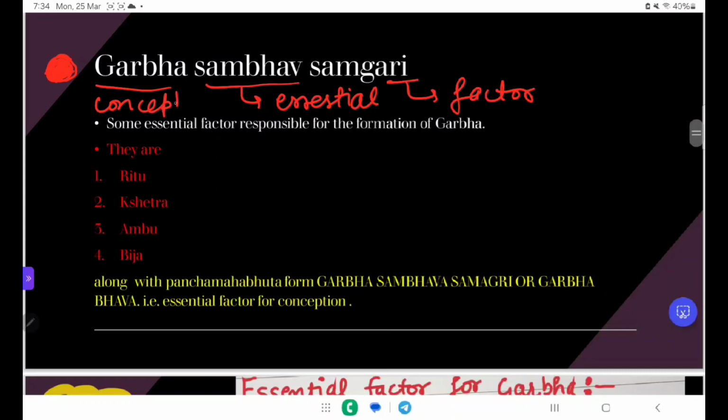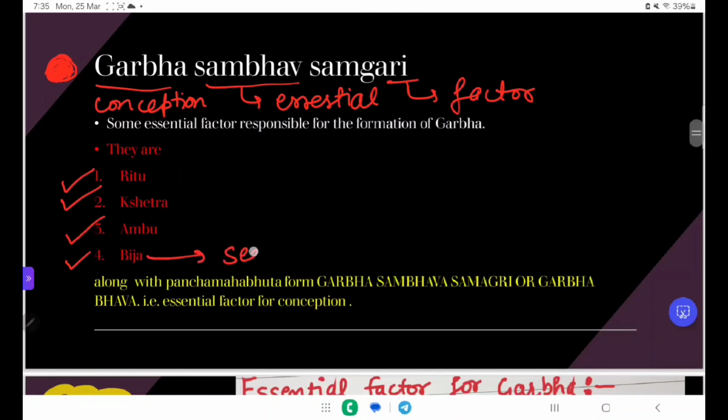So we can simply say Garbha Sambhava Samgri means the factors essential for the conception. And in our Ayurvedic text there are 4 major factors which are responsible for this Garbha. First is the Ritu, Kshetra, Ambu and Bija.